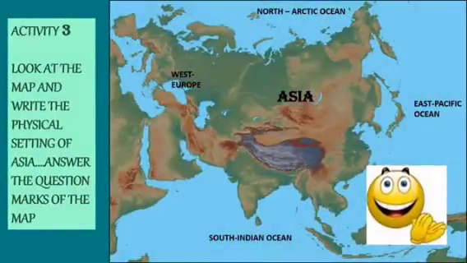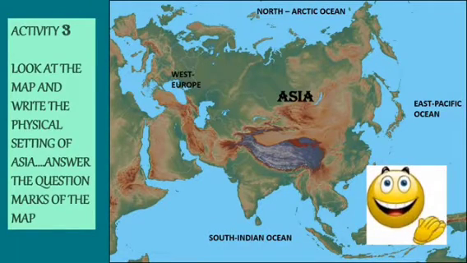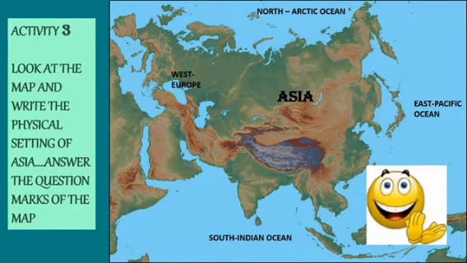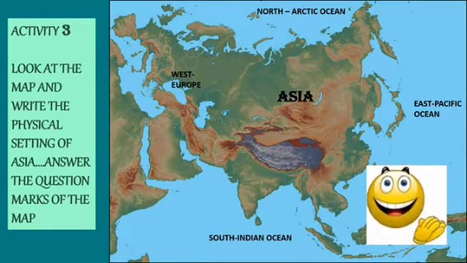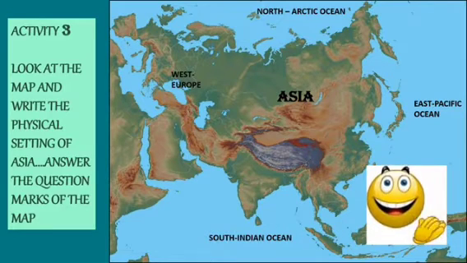This was your third activity. You had to look at the map and write the physical settings of Asia. Have you all filled the question marks? Yes, children. To the north you have Arctic Ocean. To the south you have Indian Ocean. To the east you have Pacific Ocean. And to the west you have Europe. Very good. Now you know what are the physical settings of Asia.